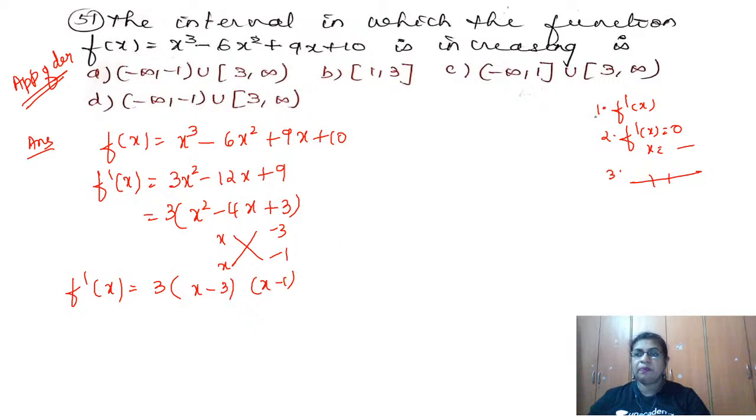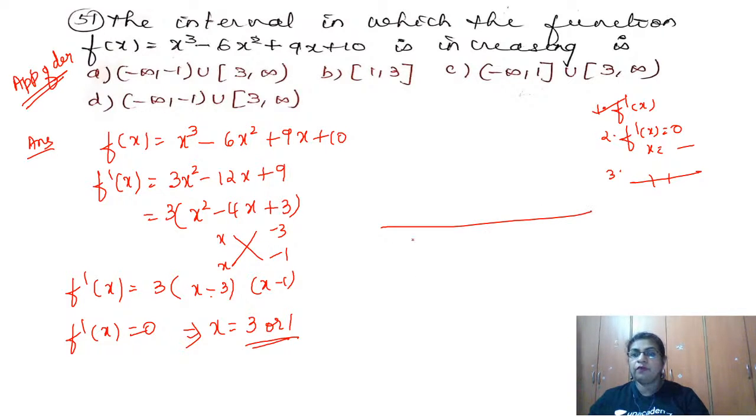So my first step is over. What is the next step? I put f dash of x equal to 0. When I take it equal to 0, does this 3 become 0? No, 3 does not become 0 at all. So what is becoming 0? x minus 3 could be 0 or x minus 1 could be 0. So therefore, x is equal to 3 or 1. So these are the critical points.